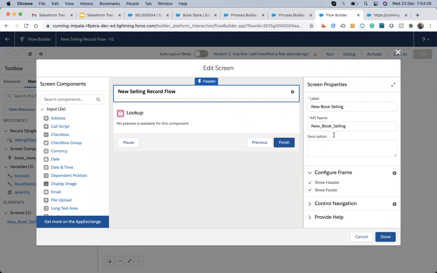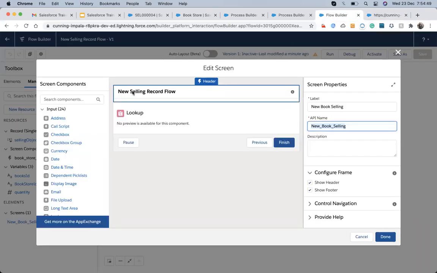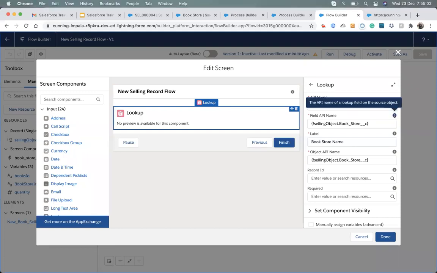Actually, this is the label, nothing else. But when you create the label, it automatically gives the API name. This is just the label of the API. Yeah, it's just a label of the API. The API belongs to the label. It belongs to this header. So this header is what? This is the label of this screen. I got it. I thought maybe here we are just adding a lookup component. In this, we are just going to the new selling record flow.